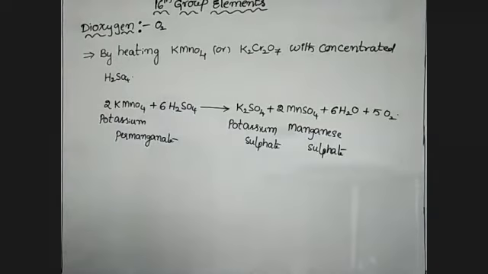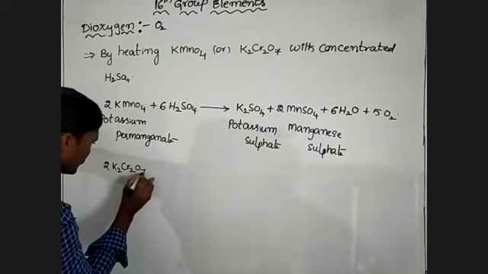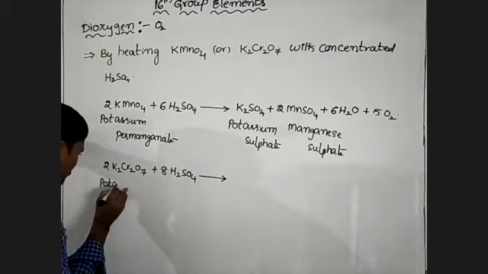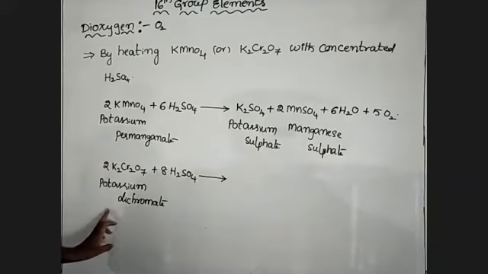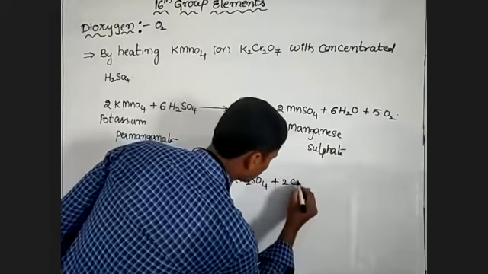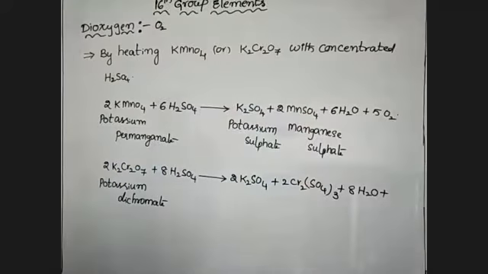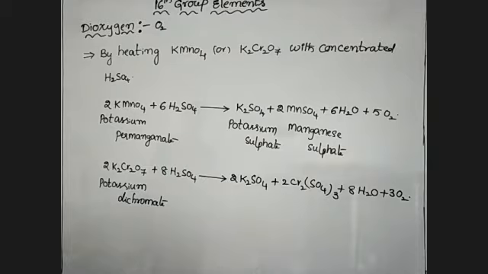So next one is potassium dichromate. Potassium dichromate on heating with concentrated sulfuric acid forms potassium sulfate and chromium sulfate and water, and 3 moles of dioxygen.